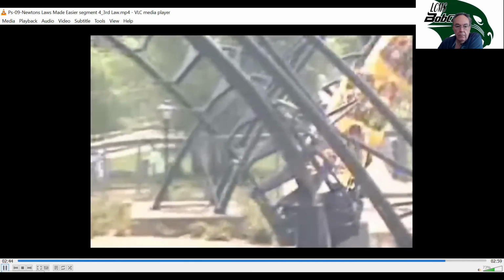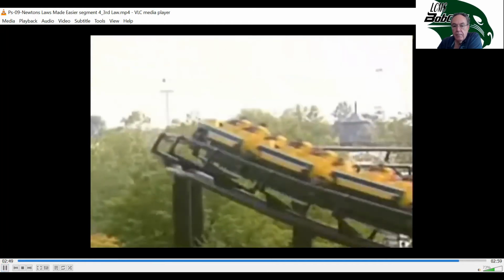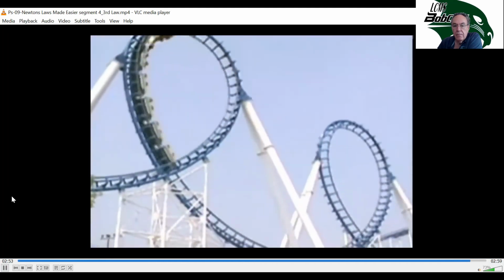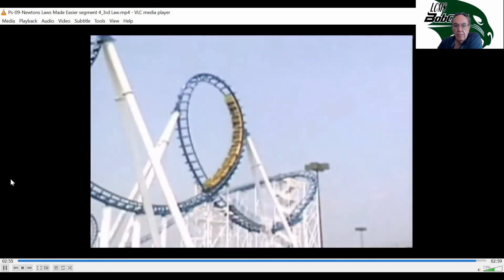You've experienced centripetal force and inertia if you have ever been on amusement park rides like these. Now, remember we said acceleration is a change in speed or direction. So notice how many times this roller coaster changes direction and also how many times it changes speed. A roller coaster ride can carry you upside down or through a series of loops without ejecting you because of inertia and centripetal force.